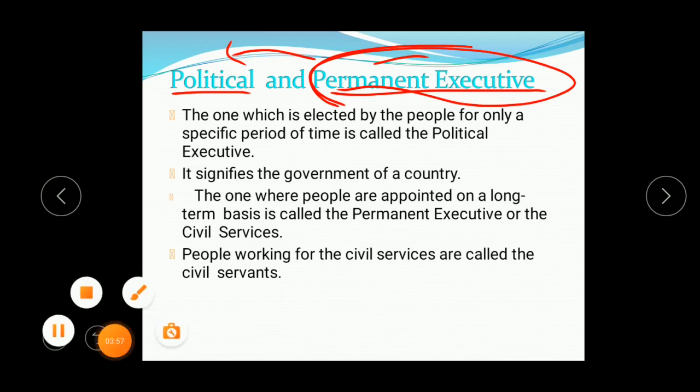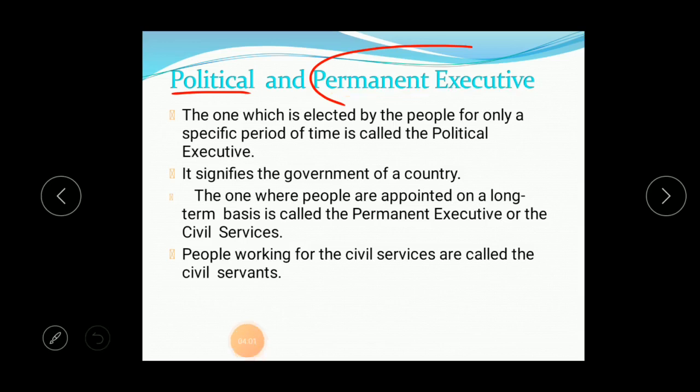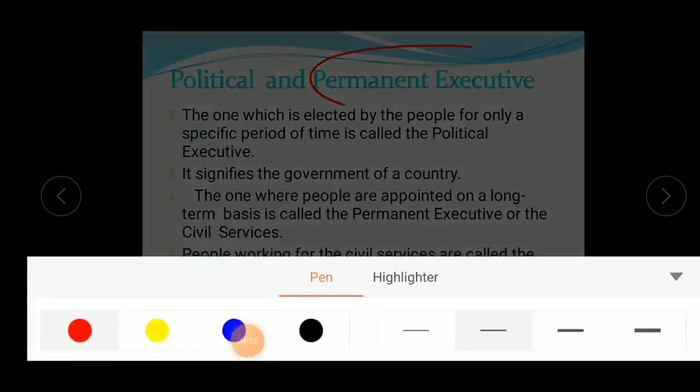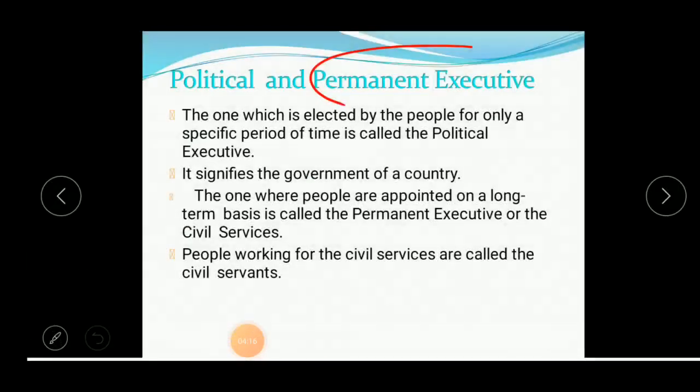If you see here, the political executives are totally different. The political executives are the decision making authority. They take the day to day decisions. So who is going to take the day to day decisions? It is going to be done by the political authority.